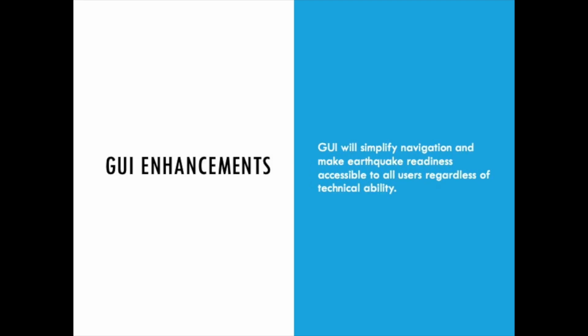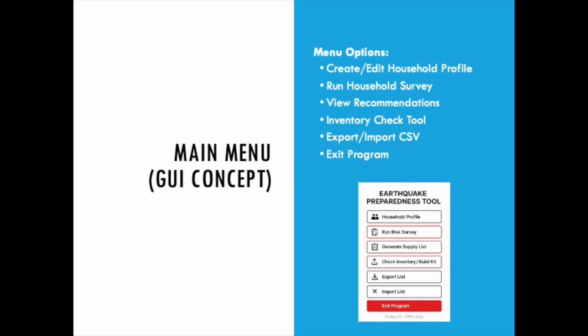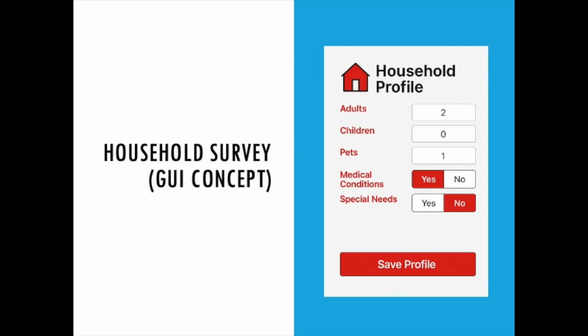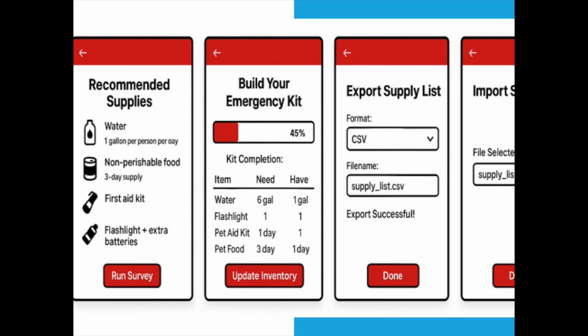While the current version of SHAKEY runs entirely through a command line interface, we also began exploring what a future GUI could look like. The goal behind a graphical interface would be to make earthquake readiness even more accessible, especially for users who may not be comfortable with a text-based program. We haven't built the GUI yet, but the concept focuses on simplifying navigation, organizing the survey into clean sections, and visually presenting recommendations and supply lists. This is an enhancement plan for future development once the core logic and features are fully tested.